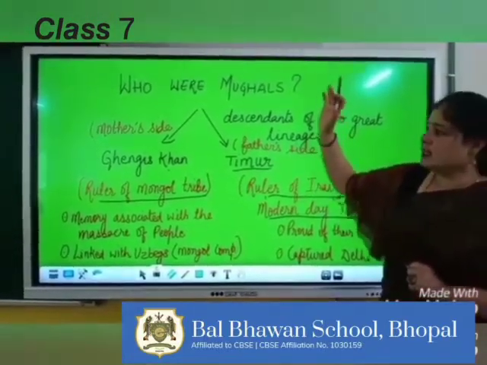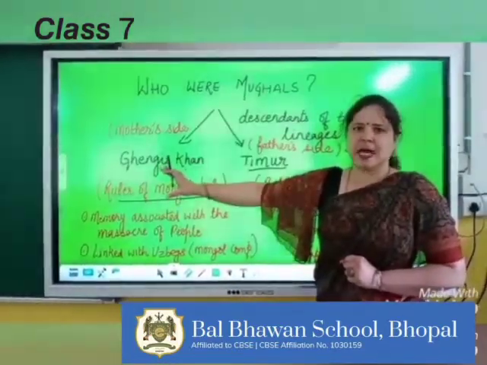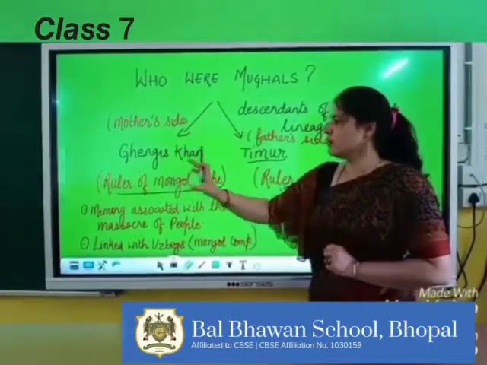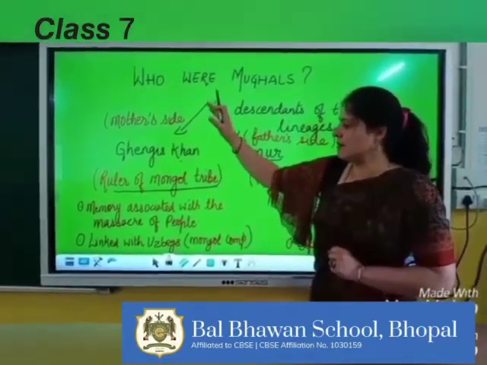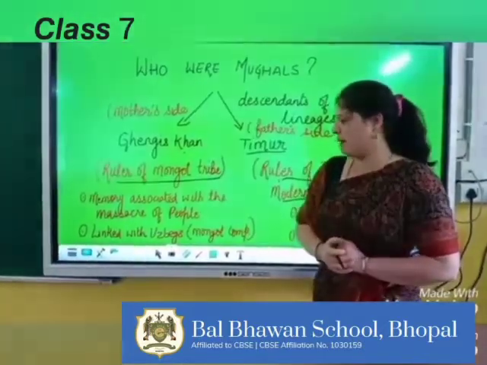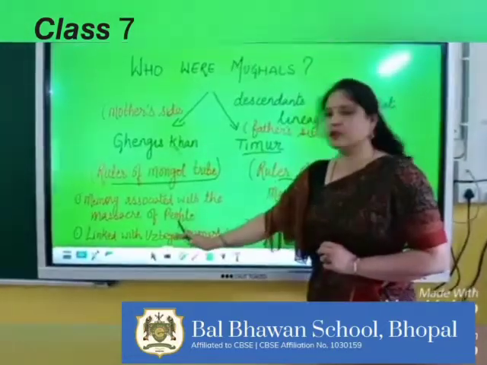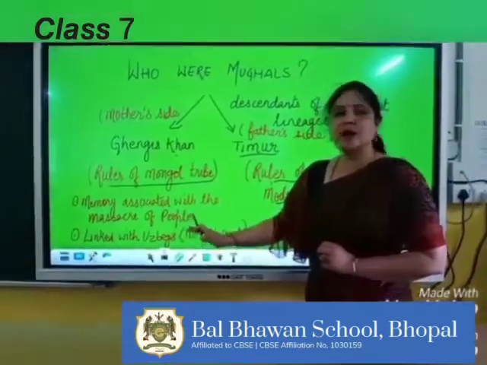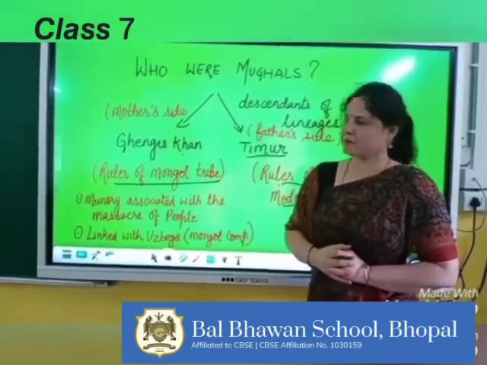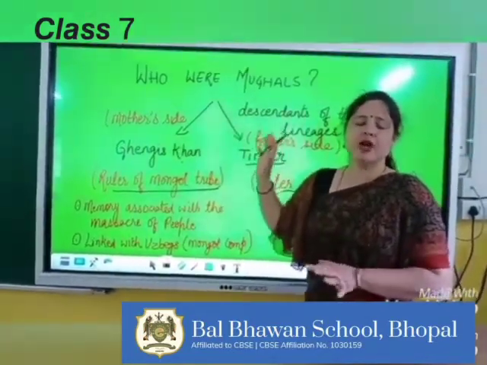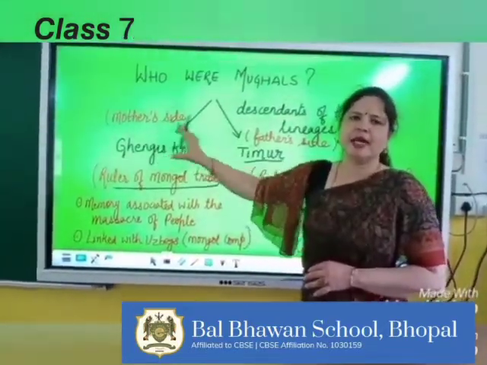They did not like to be called from the Genghis Khan side, because the memory associated with Genghis Khan was that he massacred a number of people, and Genghis Khan was also linked with Uzbeks. Uzbeks were the Mongol competitors who wanted to invade India. So they did not like to call themselves from their mother's side, that is from Genghis Khan's side.